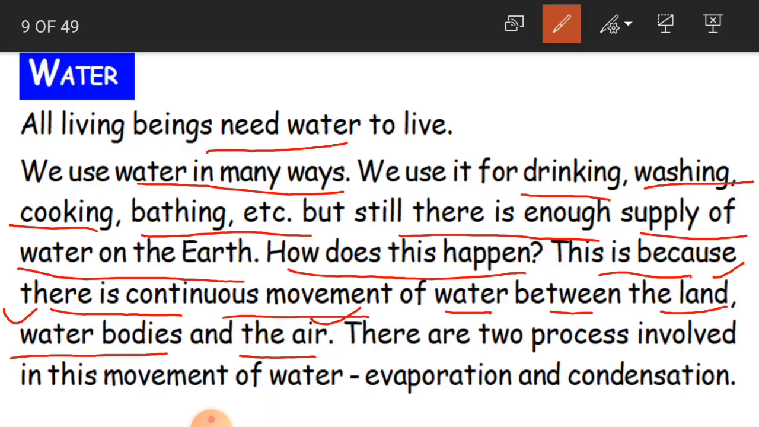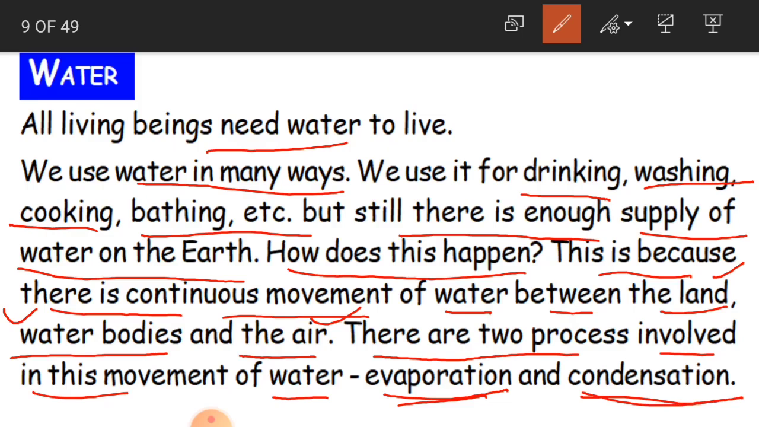Okay children, there are two processes involved in this movement of water, that is evaporation and condensation. Along with the movement, we also have two processes. What are they? Evaporation and condensation. So that is what we call the water cycle. The whole process of generating water is known as the water cycle.